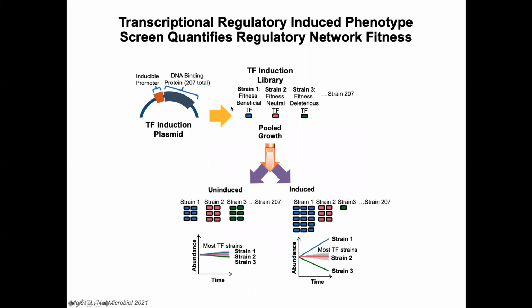These strains can be pooled and grown as a single culture, either in the presence or absence of the induction of expression. In the presence of induction, strains expressing regulators that benefit fitness will become overrepresented in the population and will have increased relative abundance in the pool. Strains expressing regulators that are deleterious to fitness will become depleted in the population and will have decreased relative abundance in the pool. We can quantify the relative abundance of each transcription factor strain by sequencing regulator-specific barcodes from the strains and use this as a readout for regulatory fitness.